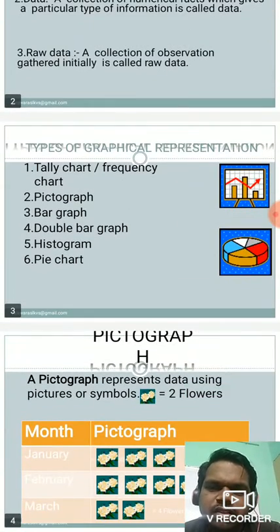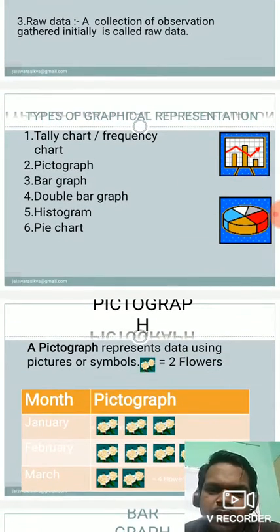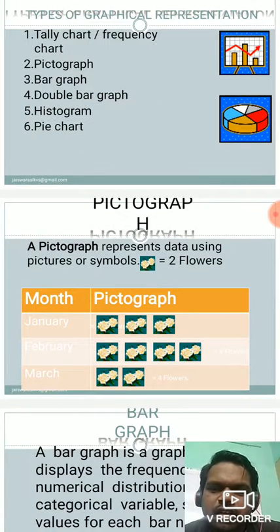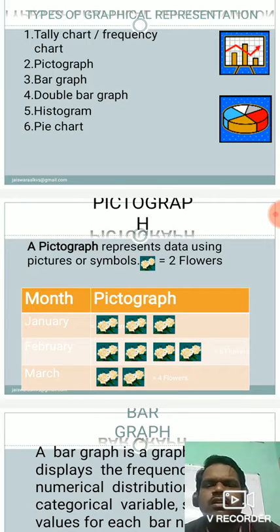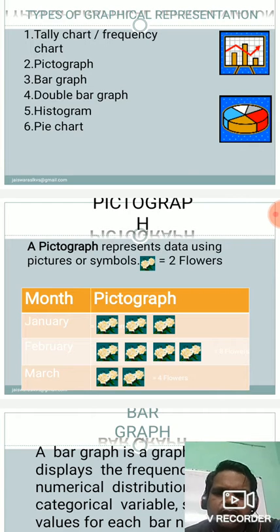And then after, let us see what do you mean by pie chart or pie graph. Before that, first of all, we have to take one by one about the types of graphical representation of data. That is number one is pictograph. A pictograph represents data using pictures or symbols.